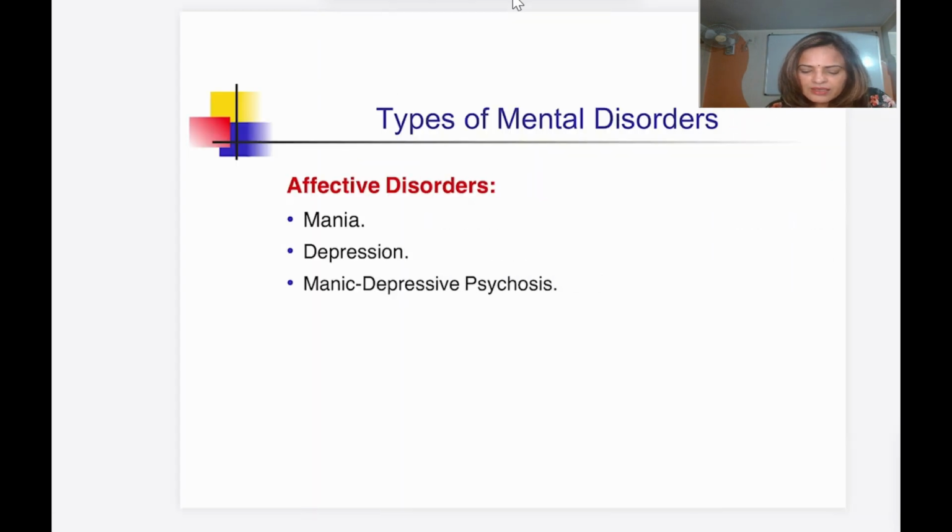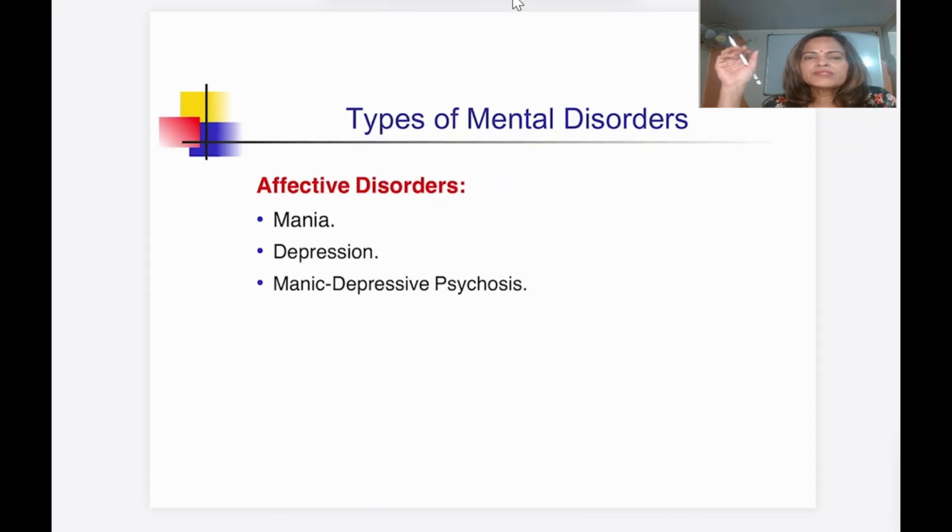Now the third one is affective disorder. So under the affective disorder, the mood of the person is altered. This is related with the mood, not related with the thought process or behavior. So here it is mainly of two types, mania and depression. In mania there is an elation of the mind, hyperactivity of the mind, sleep will be reduced, and the person will be very agitated and maybe violent.